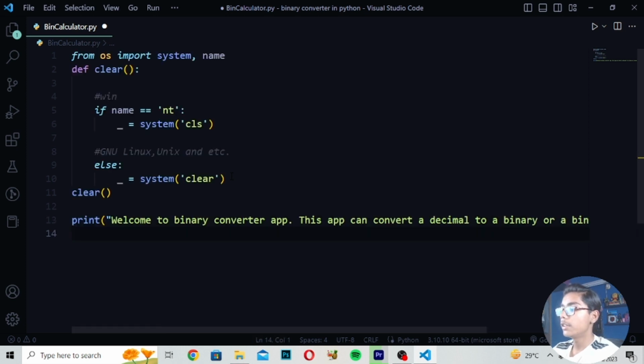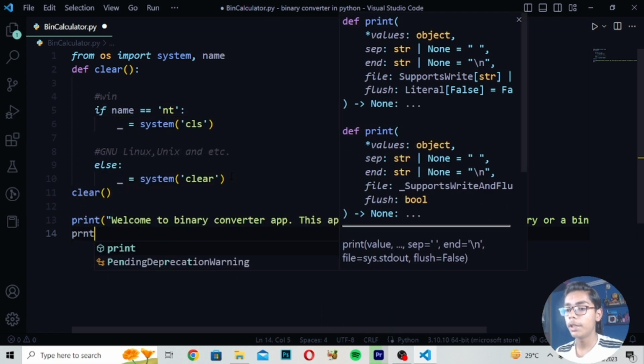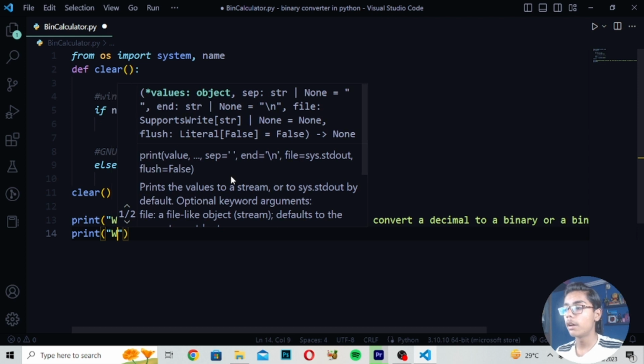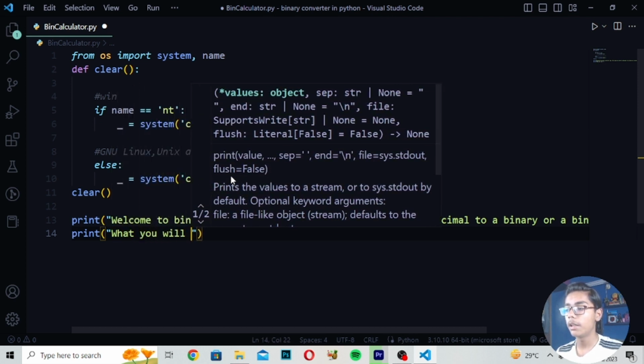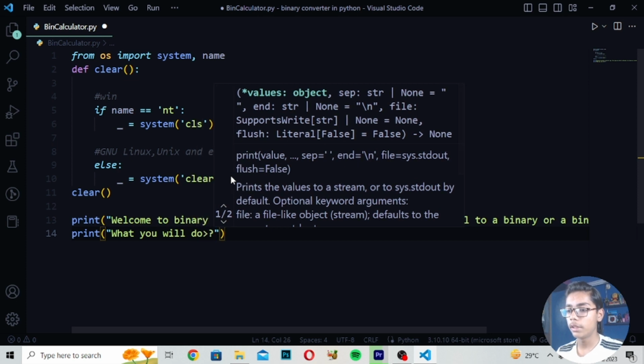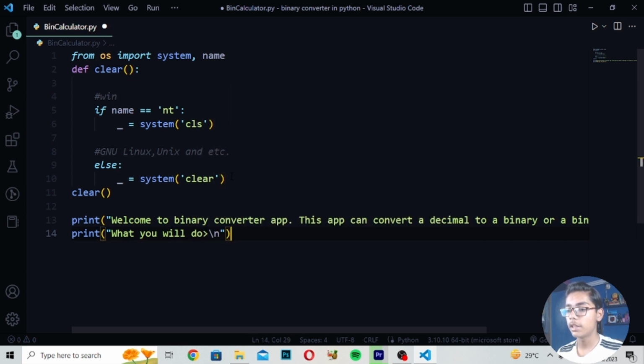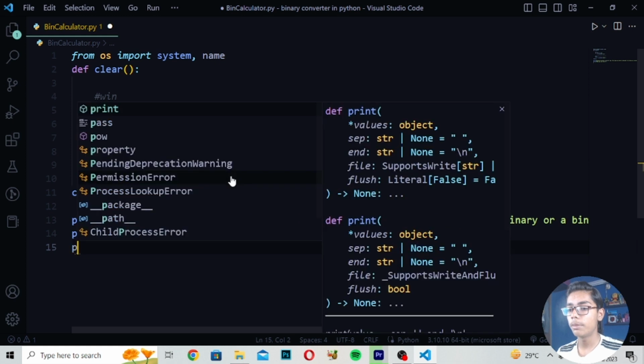And then when you've written this, I will move there, and you can see we have just written this. After moving here I will write print, and in print I will write what you will do, like this, and then I will write backslash n. Now you have to move down and write print.